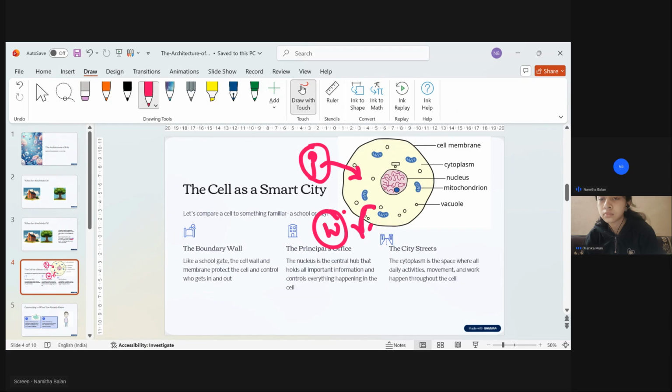We are comparing that particular space with our ground, and where our school is situated, all that place is compared to this particular matrix, inside the yellow color. That one we can compare with the inner space of our school, and this place is called cytoplasm.